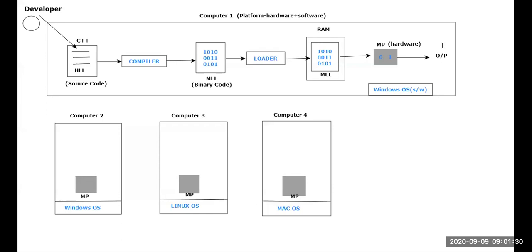Okay, sir, what happens with respect to C++? If you ask me, please tell me, for this microprocessor available within computer 2, what is required in order to get the output? Assume that you want to get the output, what is required? Please tell me the answer. In order to get the output from this computer, what is required? We'll see how many of them will tell the correct answer.